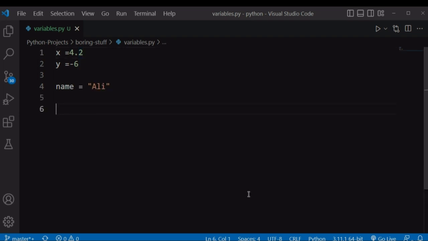We also have the Boolean data type in Python. The Boolean data type evaluates either to true or false. So Python first checks a condition. If that condition evaluates to false, it will return false. If that condition evaluates to true, it will return true.